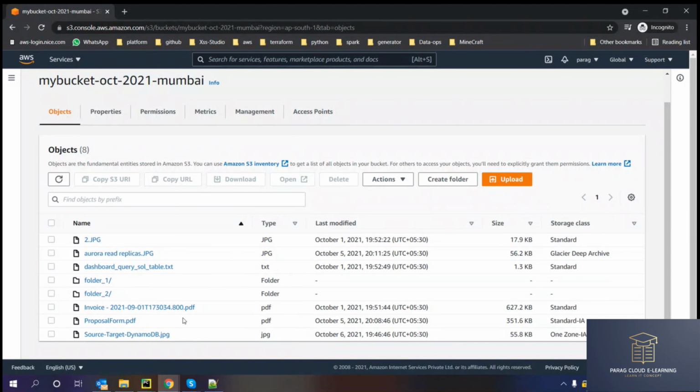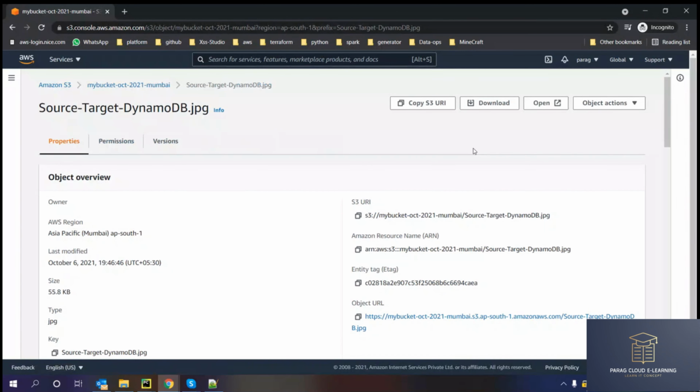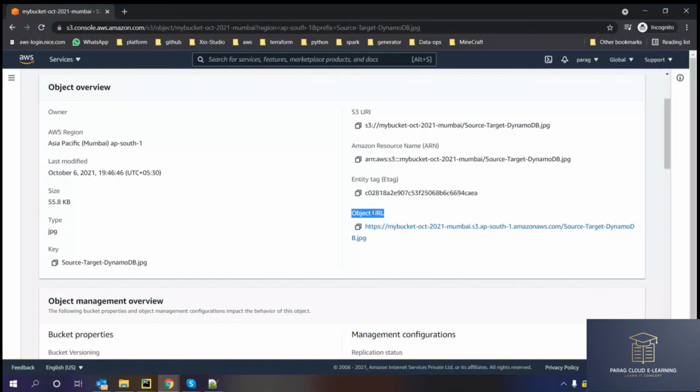Now, if I click on any of the objects, we will navigate to the properties of that object. Here you can see the tab called open. I told you we can't access the file in S3; we have to either download the file and open it in our local system. You can see the object URL.